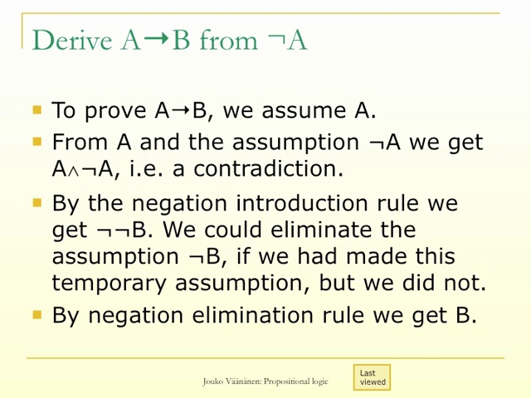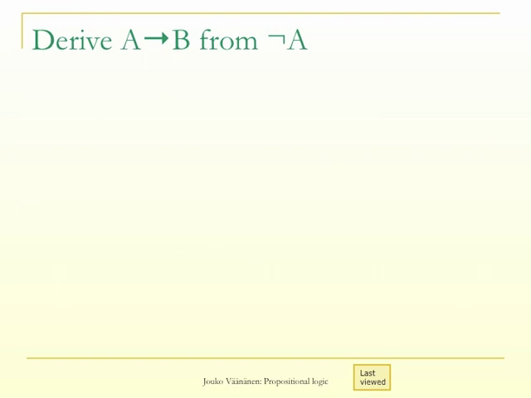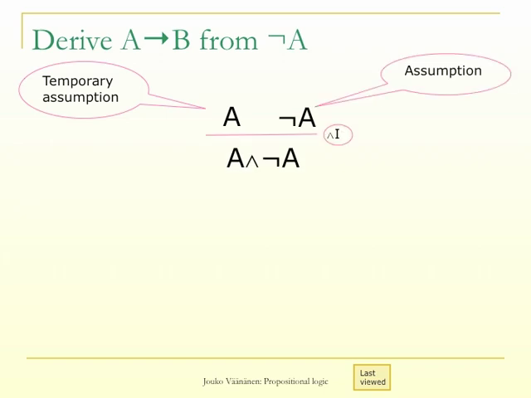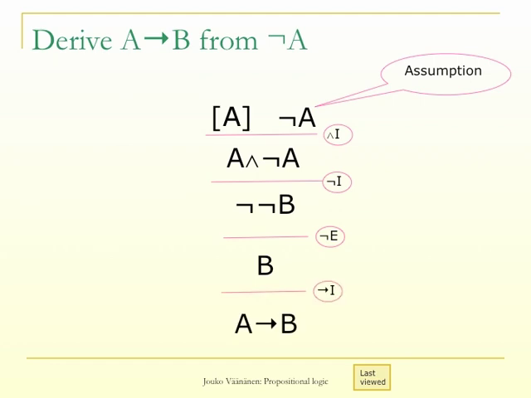Now we can write the deduction easily. We make the temporary assumption A. We use the assumption not A and the conjunction introduction rule to get A and not A. We use the negation introduction rule to get not not B, and then we use the negation elimination rule to get B. So from the temporary assumption A, we have derived B, and we can use the implication introduction rule to get A implies B, and at the same time we can eliminate the temporary assumption A.